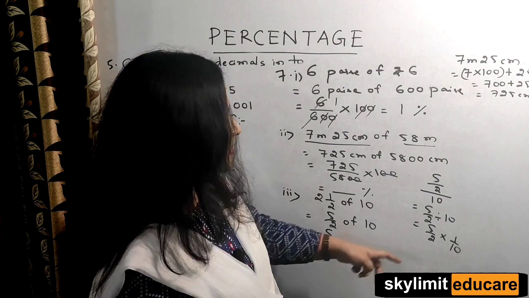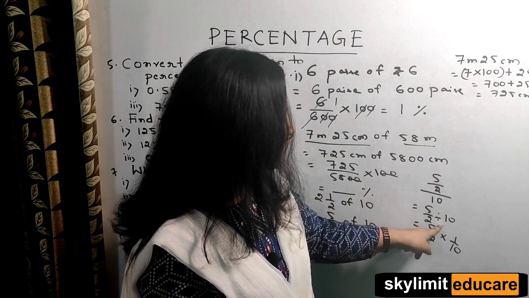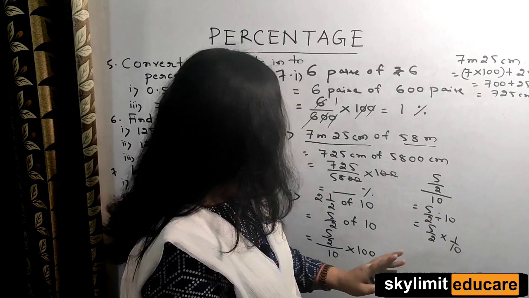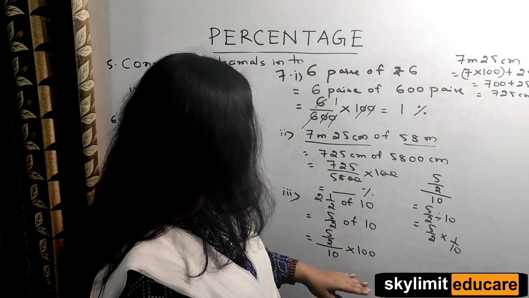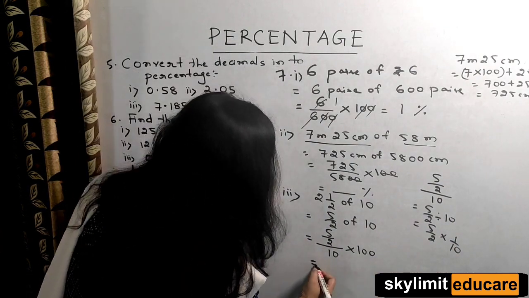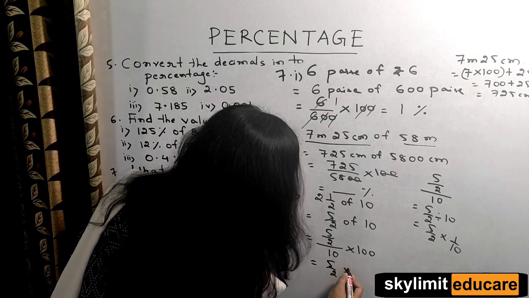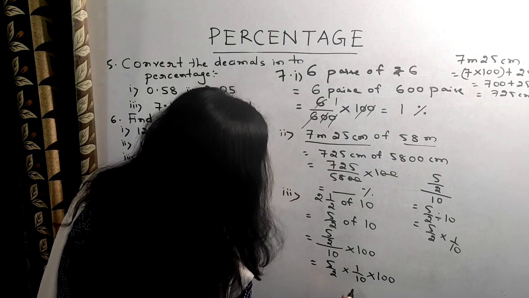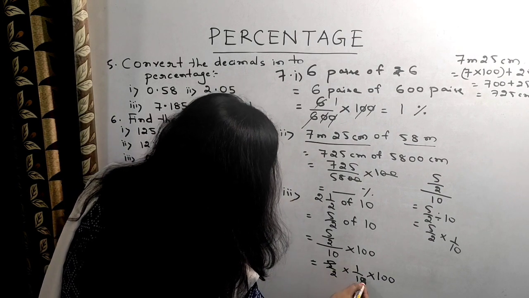Same thing, isn't it? It is 5 by 2 divided by 10, or 5 by 2 times the multiplicative inverse of 10, which is 1 by 10. So after this step, directly you can write it down as 5 by 2 multiplied by 1 by 10 multiplied by 100. Now we can easily cancel it out.